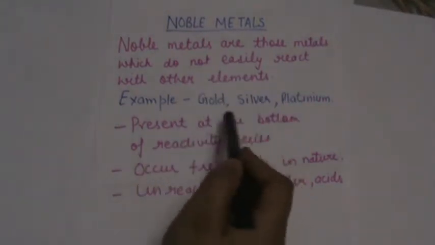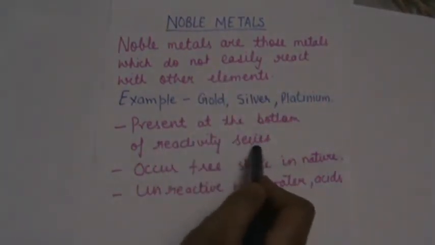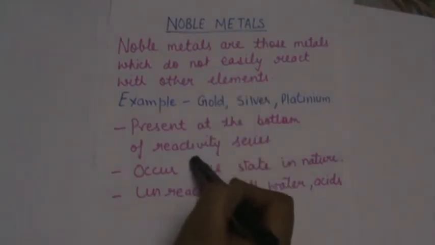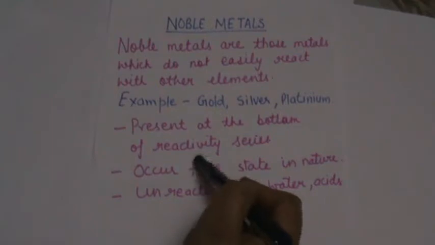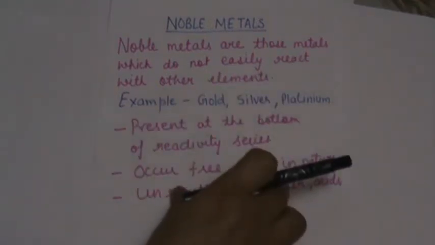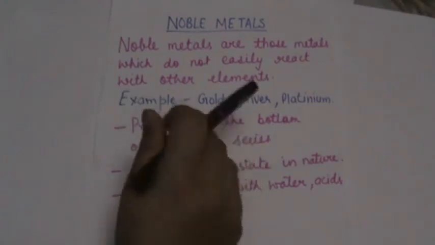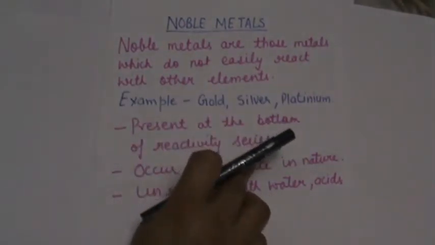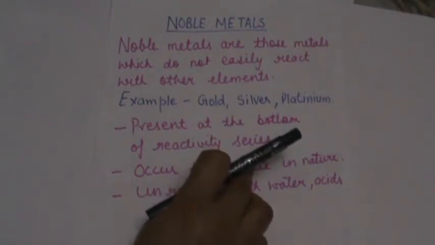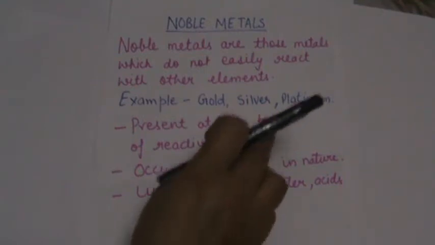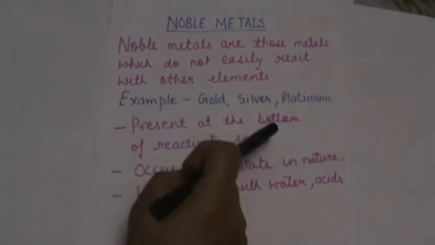These metals are present at the bottom of the reactivity series. Students, you have read about the reactivity series in this chapter at page number 54, table 4.2. In that table, a series of metals is given in decreasing order. At the top of the reactivity series, potassium is present, then sodium, then barium and so on, and at last silver and gold are present. After gold, platinum metal occurs. It is not given in your book.